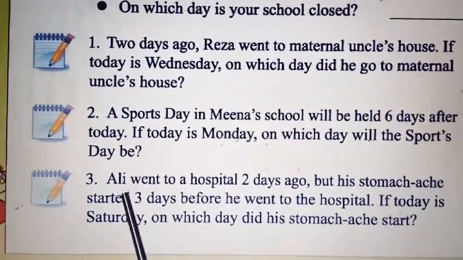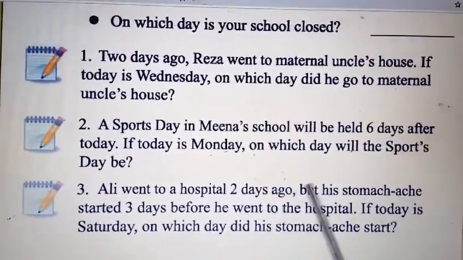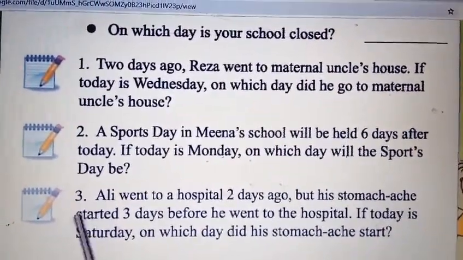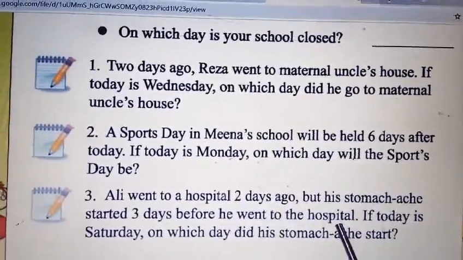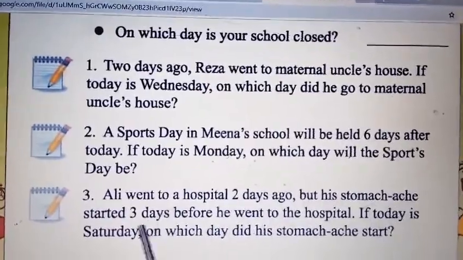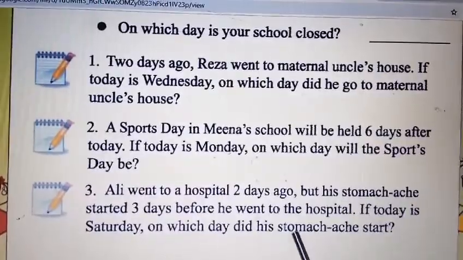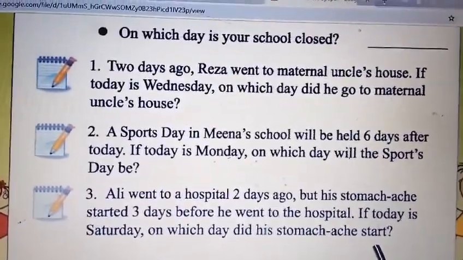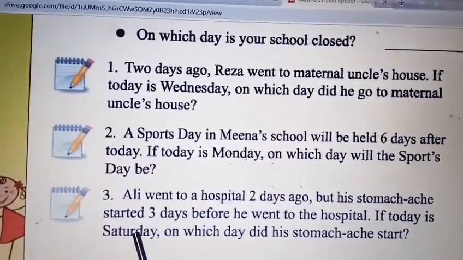Last number question. Ali went to a hospital 2 days ago, but his stomach ache started 3 days before he went to the hospital. If today is Saturday, on which day did his stomach ache start? First, today is Saturday.